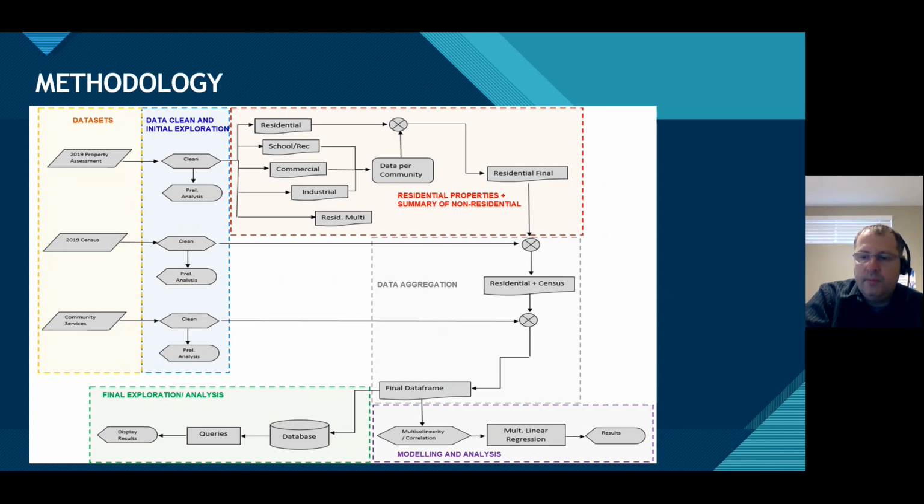The first 4 are separated by community and incorporated again into the original residential data frame, and we cleaned out the information for each property that is not related to residential. After that, we aggregated all the data sets that were cleaned, and finally we did some analysis in the database using some queries. At the same time, we did some modeling just to confirm the conclusions that we have based on the queries in the database, but I will not be presenting these results here.